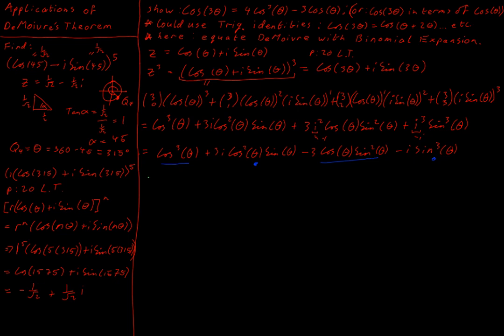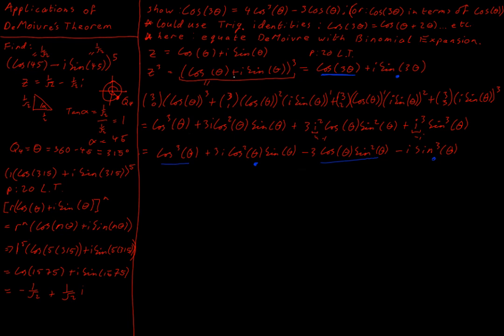And this is all equal to my De Moivre's theorem. This is two different ways of multiplying out this bracket, one using De Moivre's theorem, the other way using binomial expansion, but they're equivalent. So this real part must be equal to these real parts. This imaginary part must be equal to these imaginary parts, because they are exactly the same thing. They're multiplying out brackets using two different methods. They must be real with real and imaginary with imaginary.